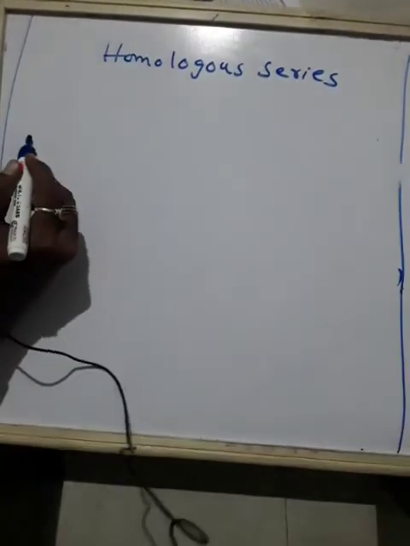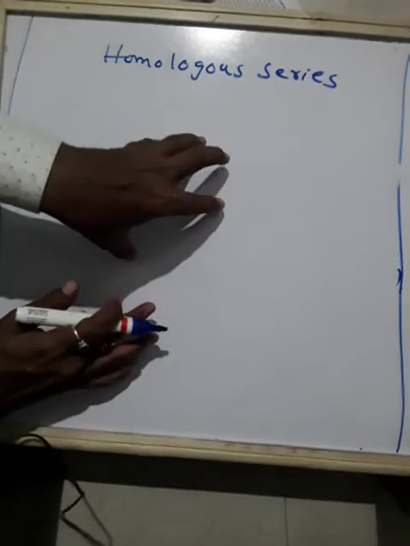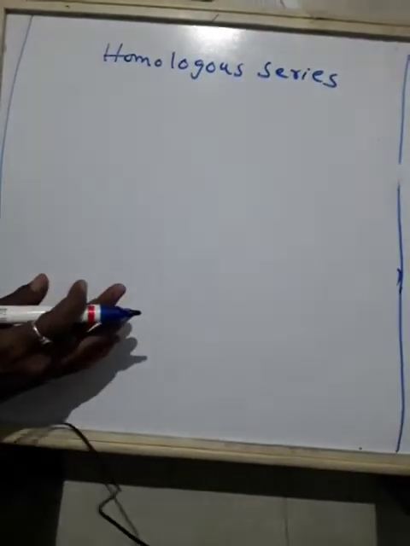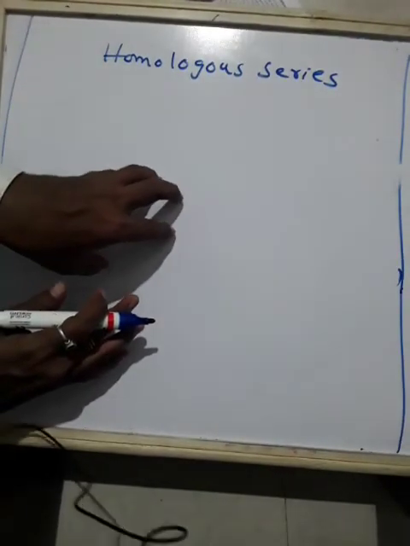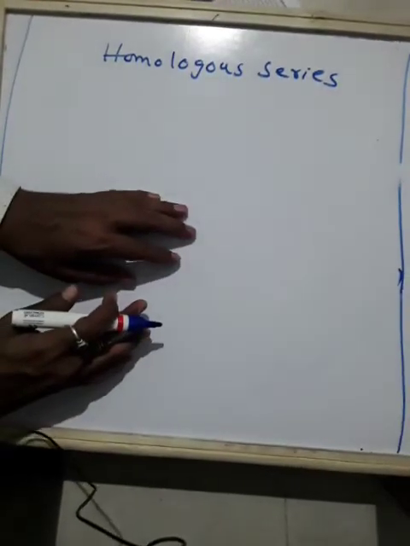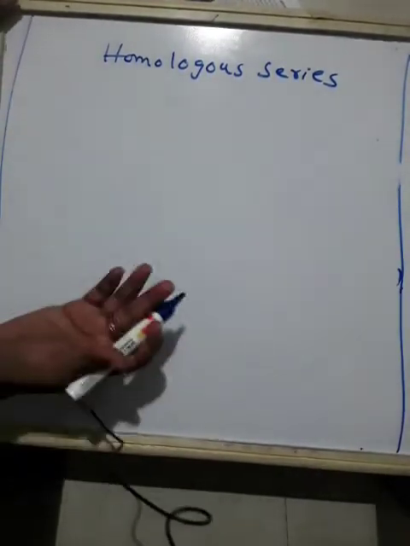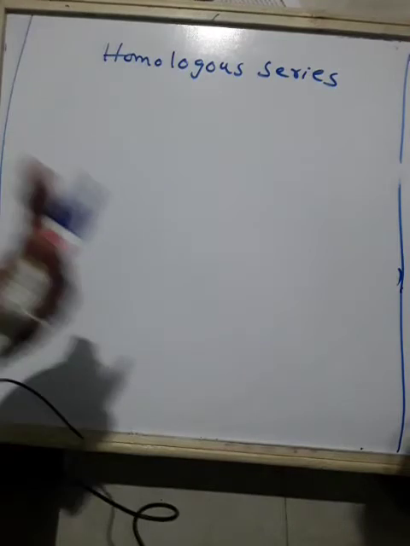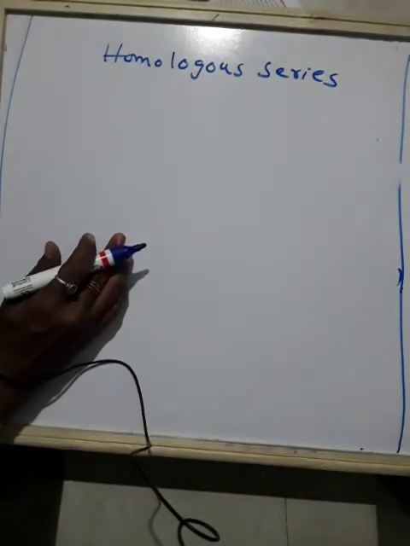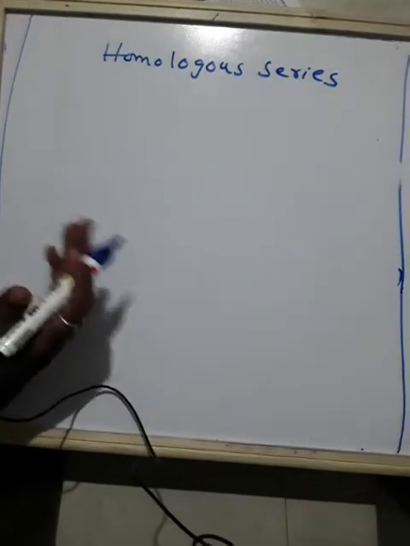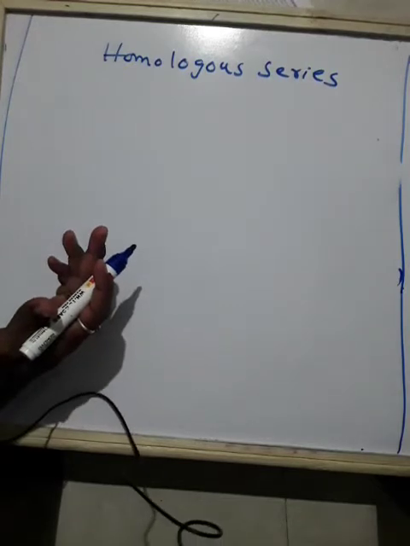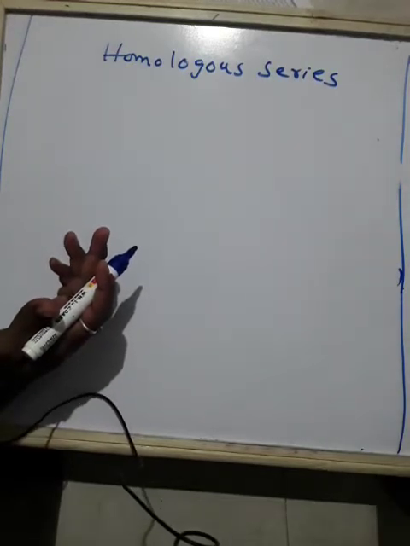If there is a single bond between all carbon and hydrogen atoms, such compounds are called alkanes. If there is a double bond, they are called alkenes. If there is a triple bond, they are called alkynes. As the molecular mass of the homologous series increases, a gradation in physical properties is seen.